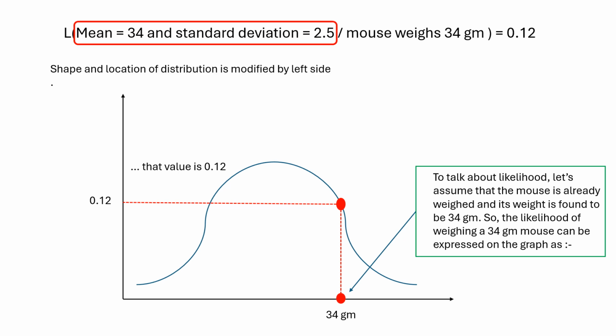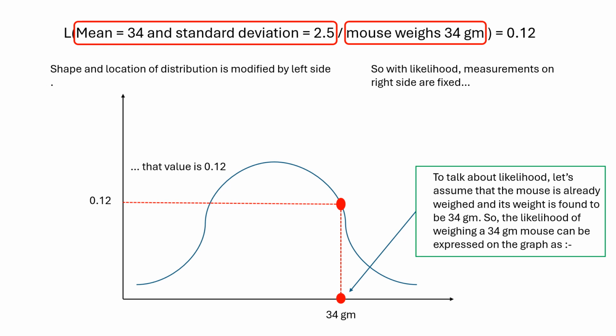Here we can see the shape and location of the distribution, the shape of this curve, is completely decided or can be altered by the value of these two constants, that is mean and standard deviation. Whereas in the case of likelihood, the measurements on the right side of this slash are fixed.